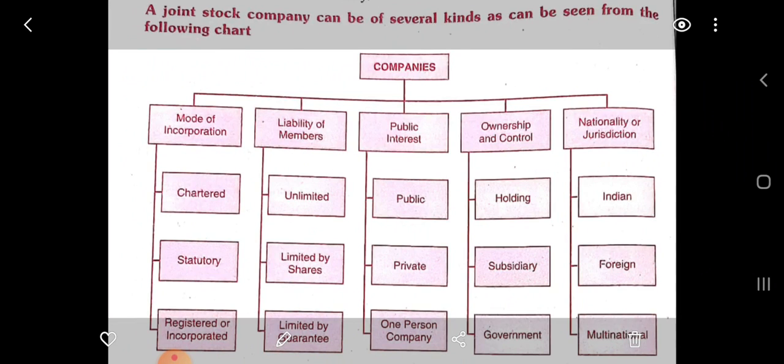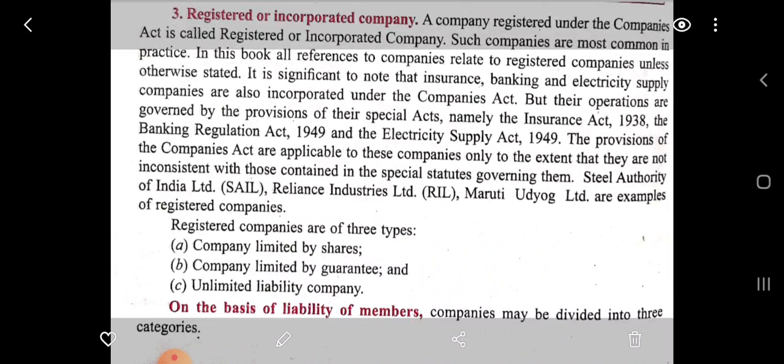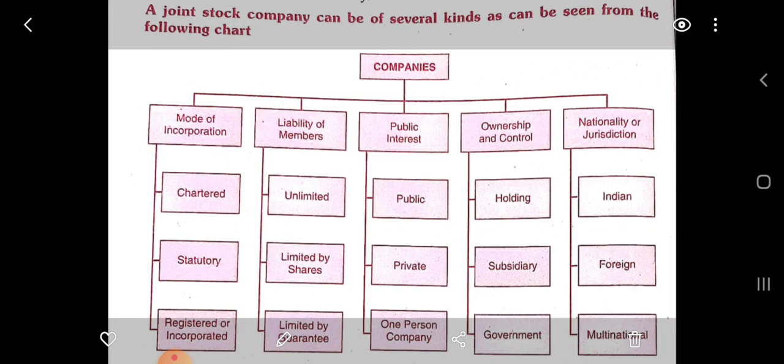A joint stock company can be of several kinds as seen from the following chart. Here you can see mode of incorporation: chartered, statutory, registered or incorporated. Liability: unlimited, limited by shares, limited by guarantee. Public interest: public, private, one person. Ownership and control: holding, subsidiary, government. Nationality or jurisdiction: Indian, foreign and multinational. So we have gone through two of the types of companies by mode of incorporation, chartered and statutory.